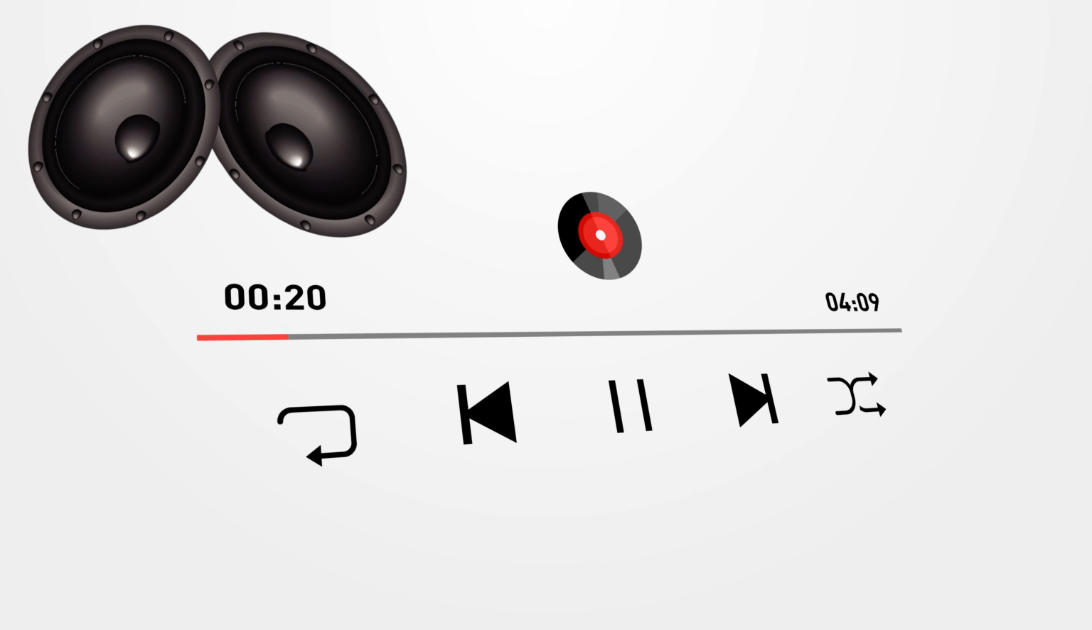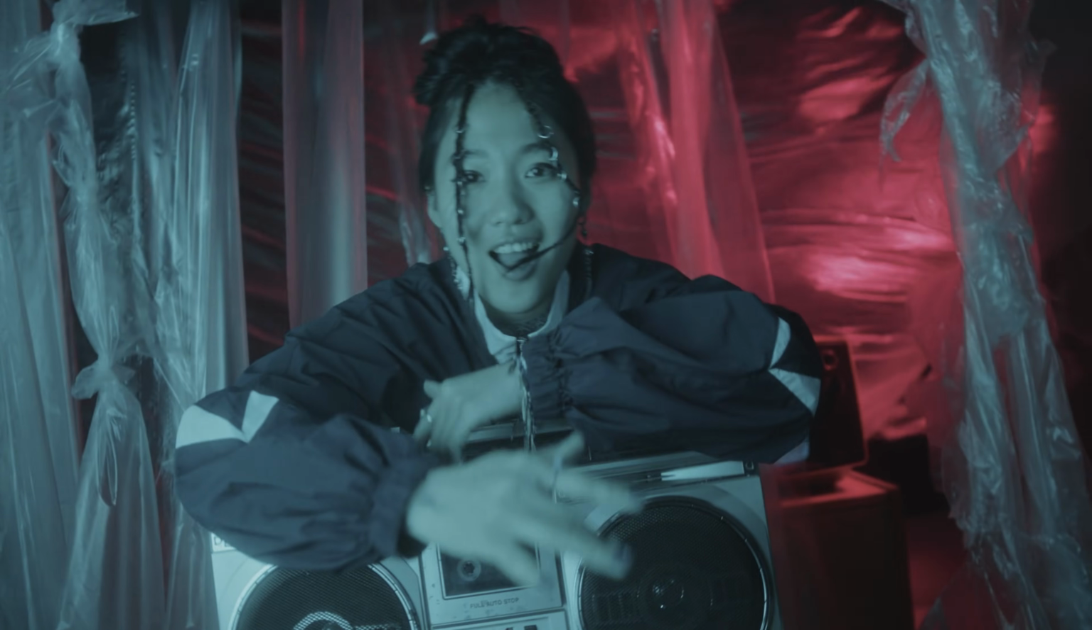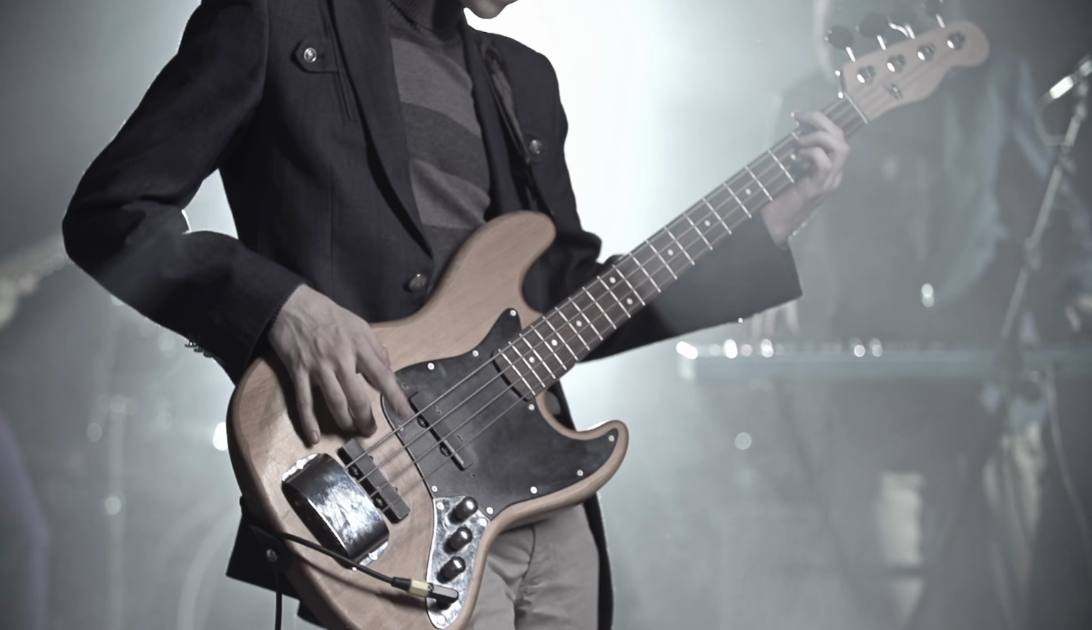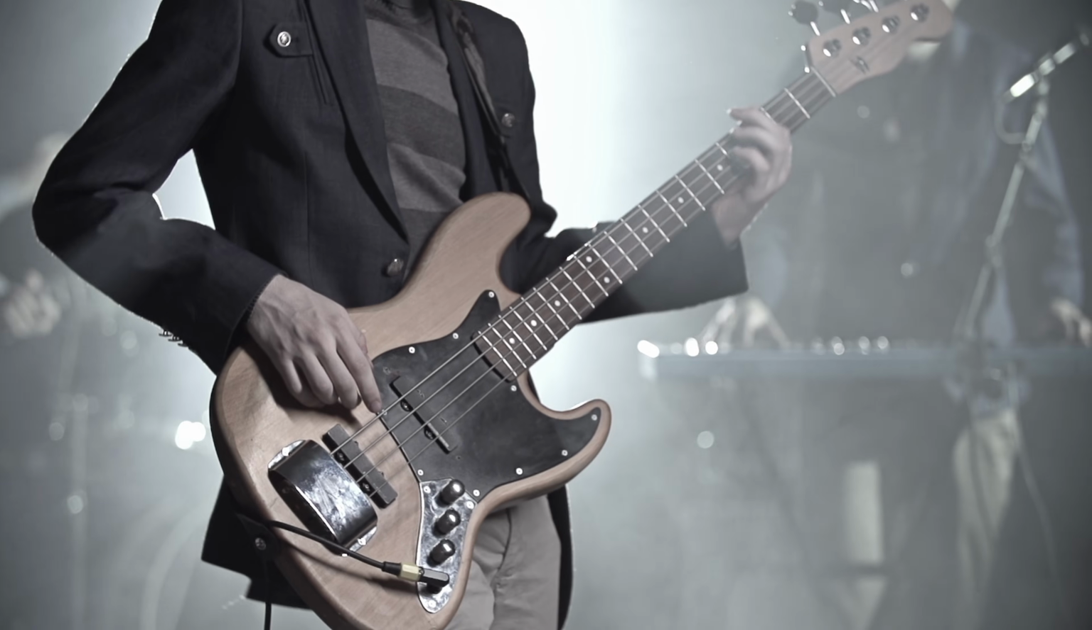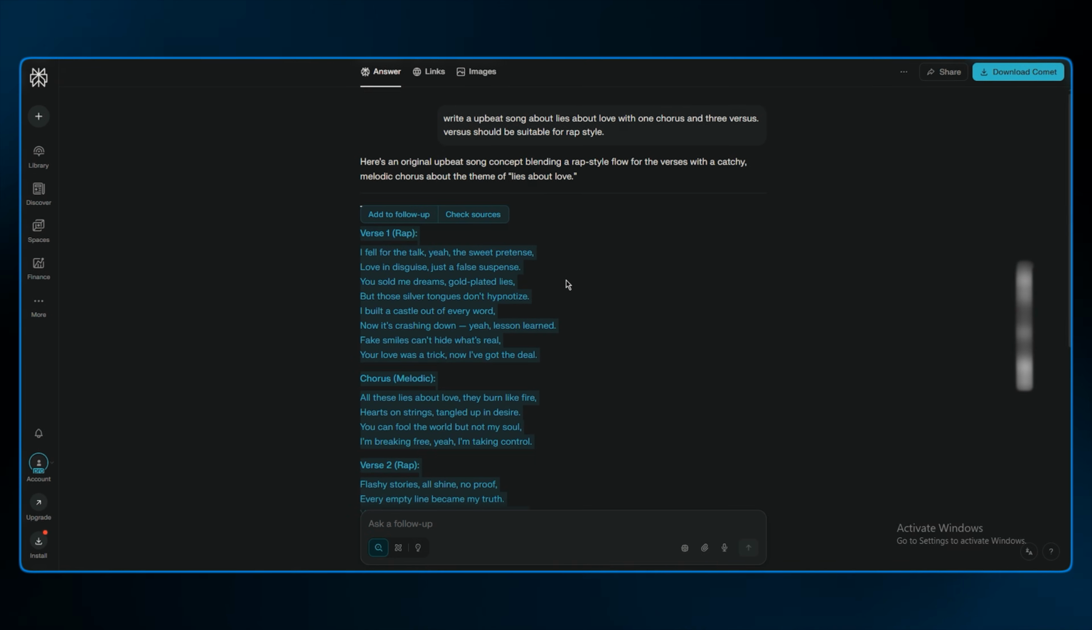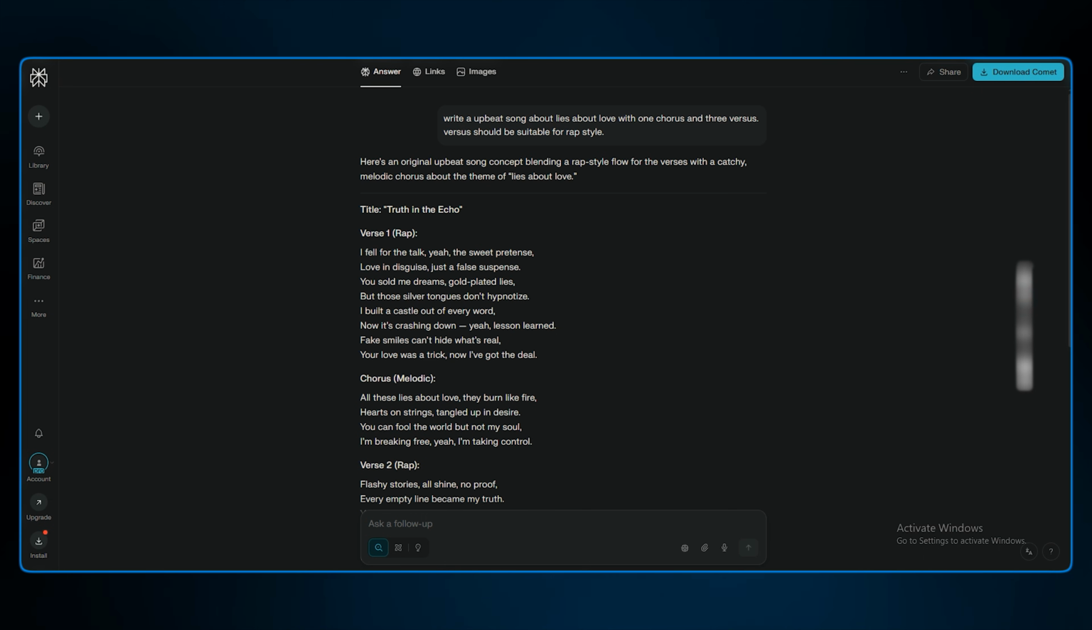First of all, we need a base song. I've got this idea for a song, kind of an upbeat hip-hop anthem, but I want it to transition into a high-energy rock vibe at the very end. So I got some lyrics for it using Perplexity, specifically asking for one verse to be suitable for rap.